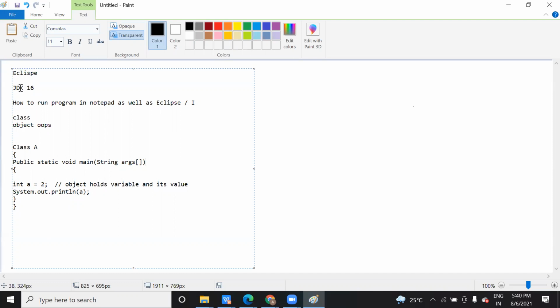Eclipse and JDK, do install them. I will do the path setting in the next session. Whatever IDE, Eclipse, IntelliJ, VS, whatever you want. Notepad we can also use, and I will show you that as well. Everything is clear now. I hope data type, default value, and literals are clear to you. And from the next session we will see running this program.